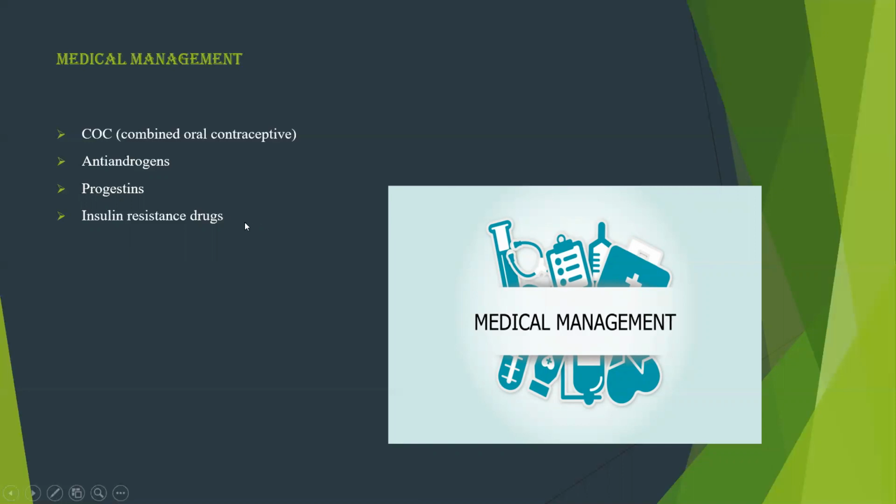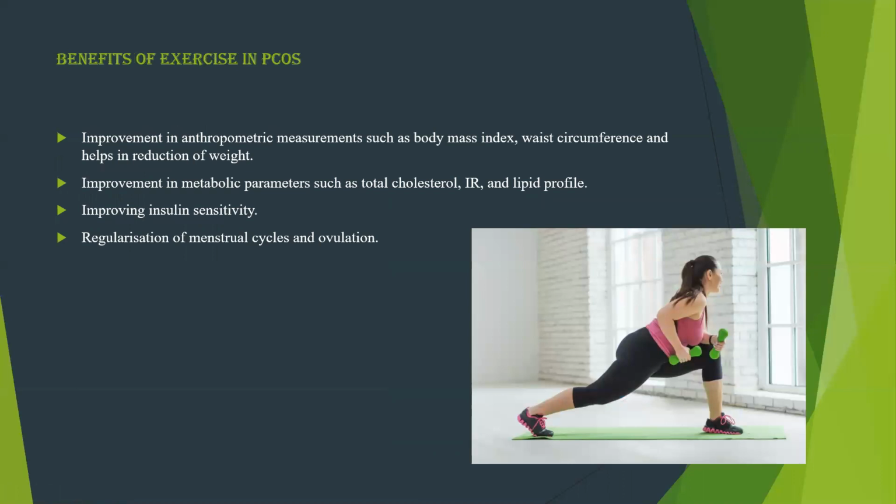Next comes the insulin resistance drugs. So this drug is used to improve the insulin sensitivity of the body so that all the glucose in the body can be used and accumulation of sugar can be avoided. So that helps in reduction of obesity. So this is all about medical management.